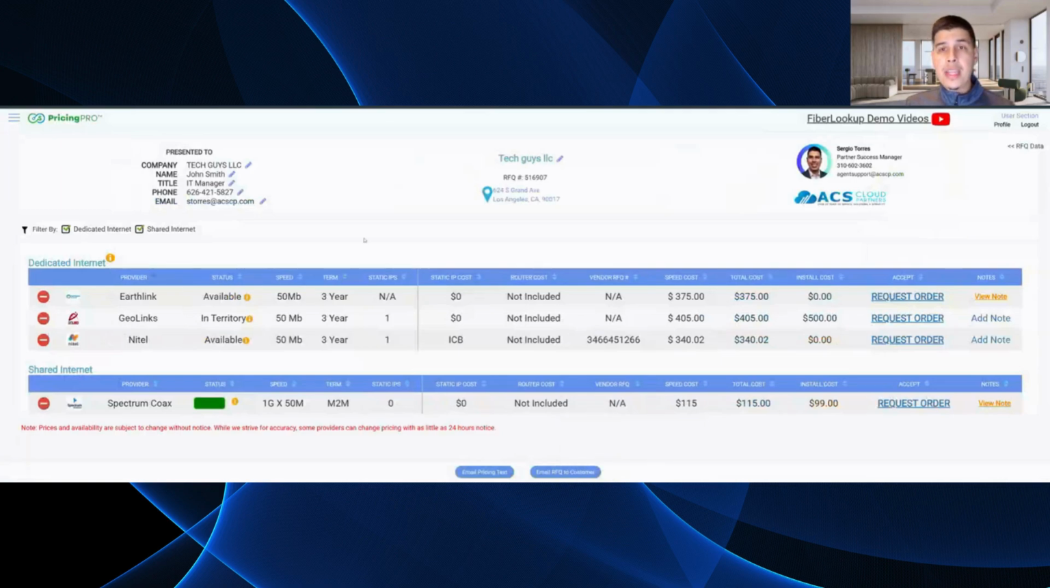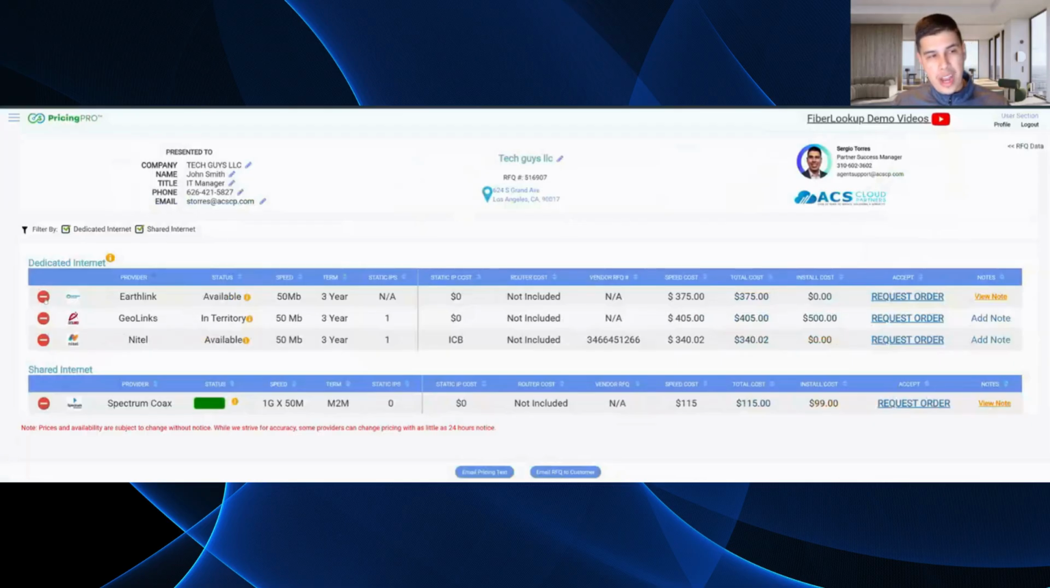They're going to get an email that says, hey, John, please review this RFQ that's been prepared for you for Tech Guys LLC at this address. And it's going to have a link. That link's going to bring them to this page here, right? They're going to open that link from their browser, and it's going to bring them to this page here. So now what we're looking at is the customer's view. I'm the customer now looking at what's being presented to me.